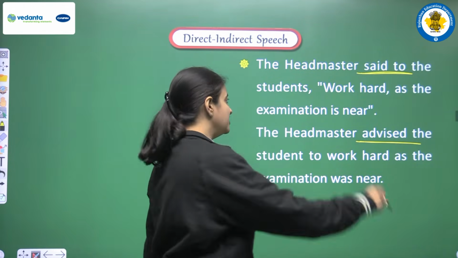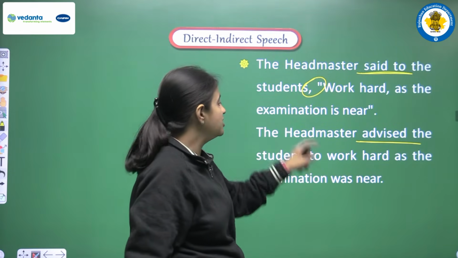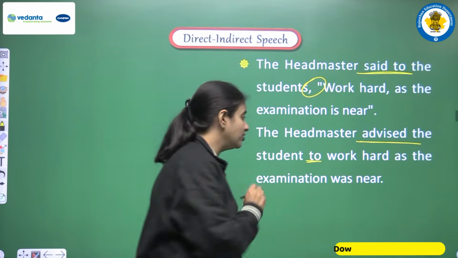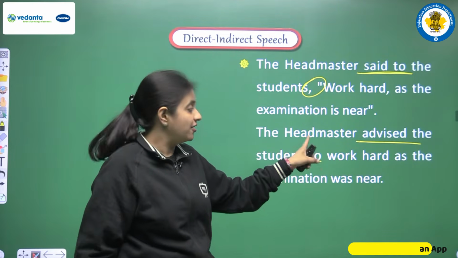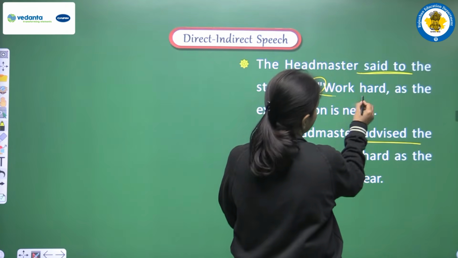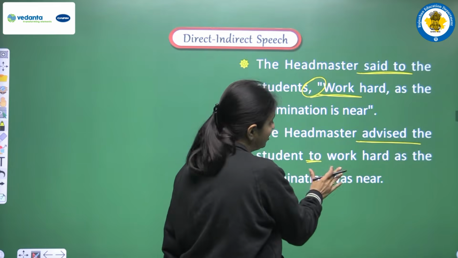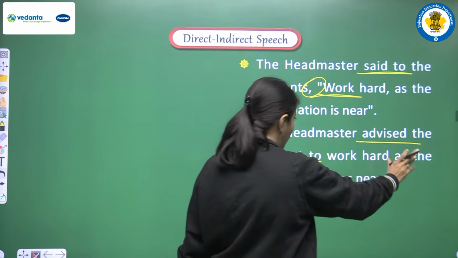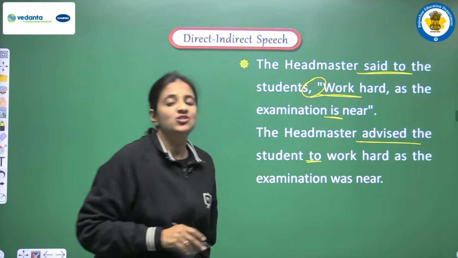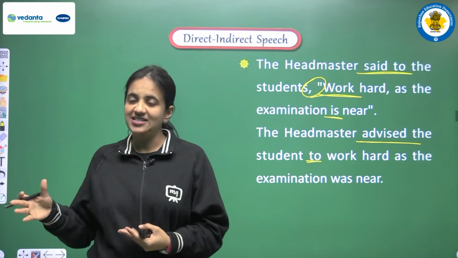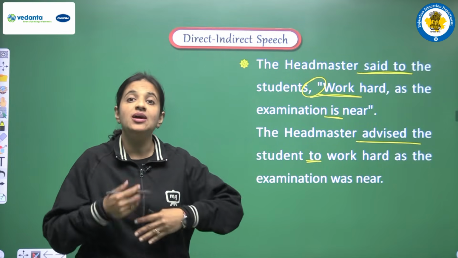Clear? Second change we are doing, when we are removing the commas, in the place of commas we are adding the conjunction. And what is our conjunction? The conjunction that we are using here is to. After to, we are continuing with the first form of the main verb, that is work. So we are writing to work hard as the examination. Okay, so now we are having is. So according to the rules of the tenses that we have discussed in the earlier videos, we have to convert the tenses in the past form.